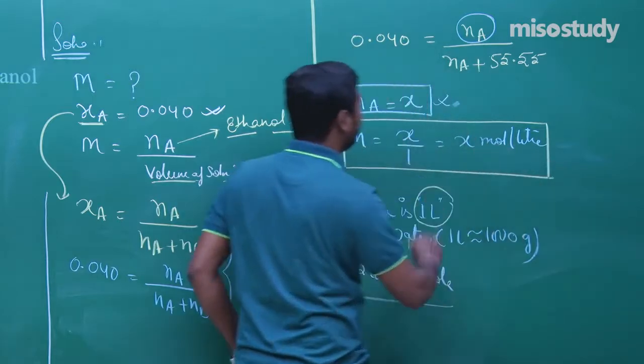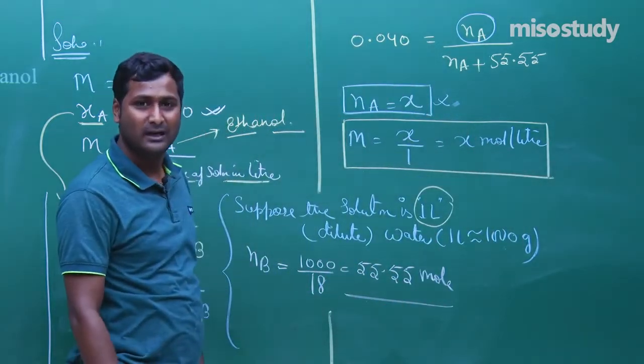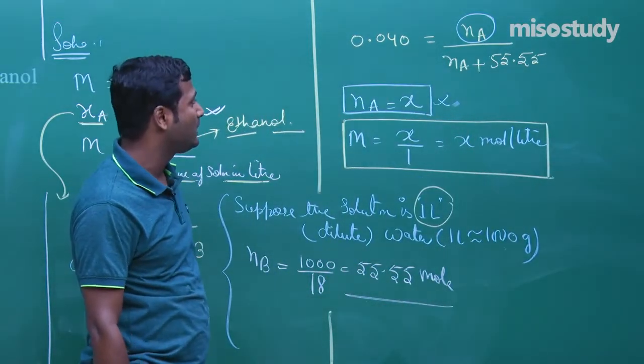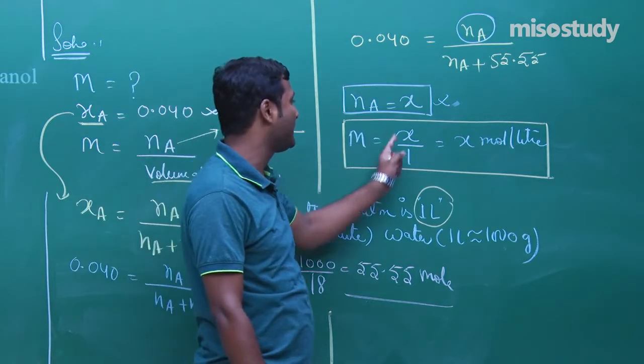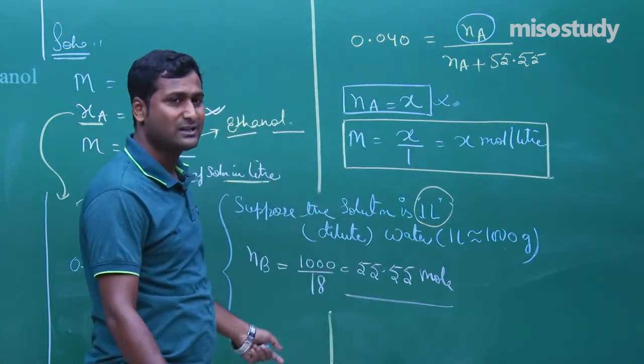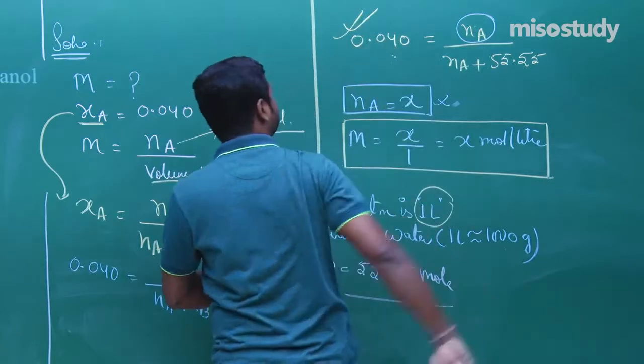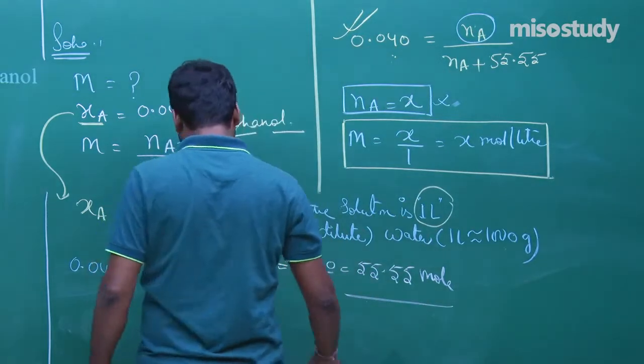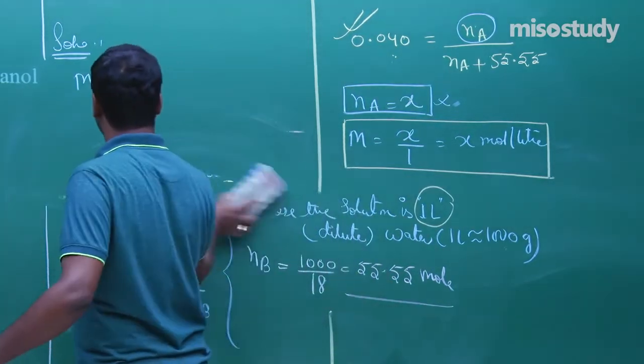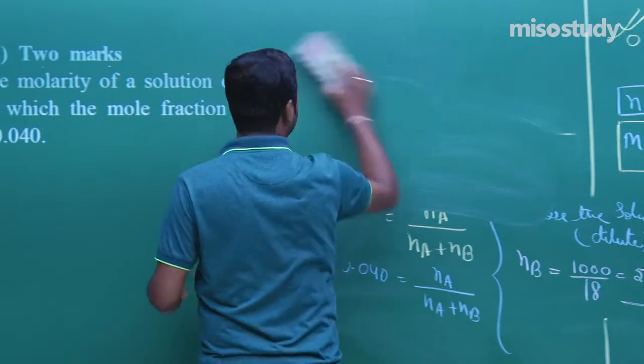This is a very simple question. Clear? I think now you can easily solve. That is Na is equal to X, M is equal to X upon 1, that is X mole. From where do we get X? By solving this data. Now I am going to rub this part, friend, and we'll discuss the next part of the question. Wait for a moment.